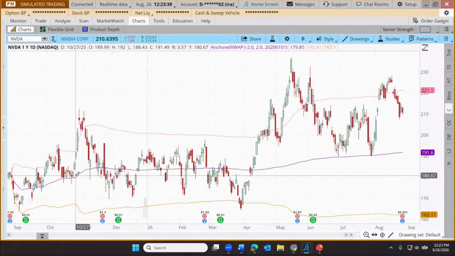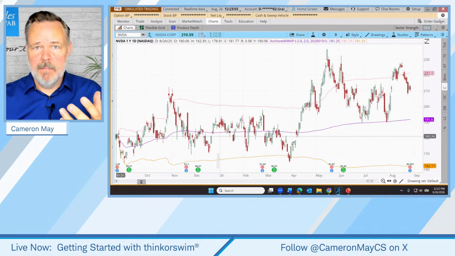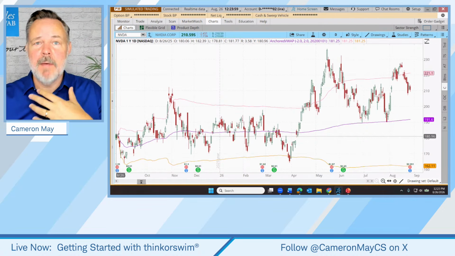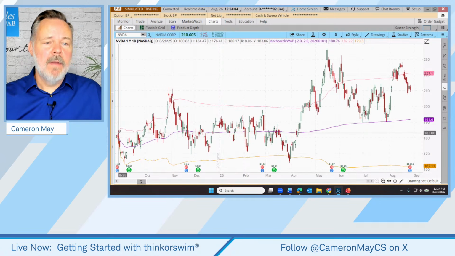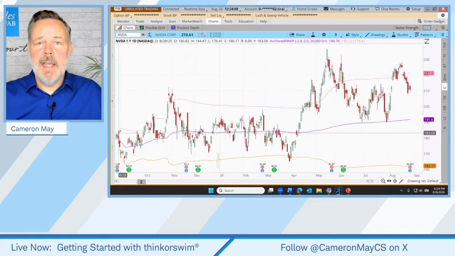So if you're not familiar with standard deviations, let me explain this in the simplest language I can. Basically, we start at the beginning of the chart, 12 months ago. And then put yourself in the shoes, I'm going to give you an assignment. Put yourself in the shoes of a chart artist who's given an assignment by me to draw a line that will capture about 95% of tomorrow's trading activity.